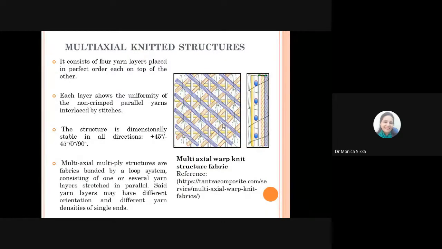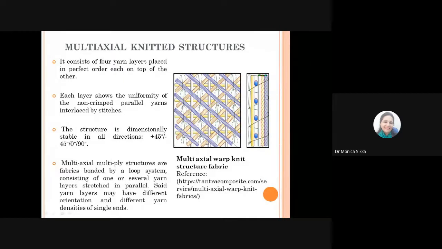Now this multi-axial knitted structures, which I have been talking about earlier also, this is the kind of 3D structure that I was mentioning. It contains 4 layers of yarns placed in perfect order, each on top of the other, and these are produced on the multi-axial warp knitting machines, where you can introduce yarns in the bias direction in non-crimped parallel form. So they actually give you the dimensional stability in the directions of not only 0 and 90 degrees, but also in plus 45 and minus 45 directions.